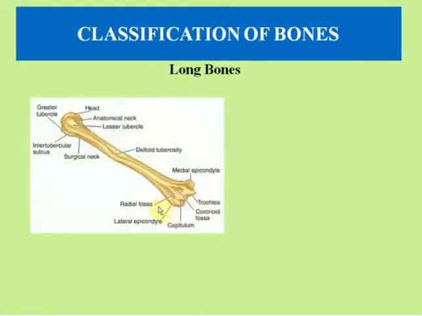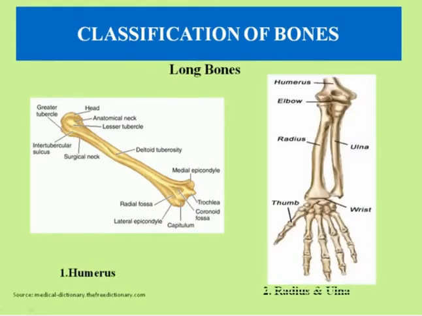Next comes classification of bones. We can also classify bones according to their length, like long bones, short bones, like this. So first of all, long bones. In long bones, first comes the humerus. You know, the humerus is a long bone in the arm or forelimb that runs from the shoulder to the elbow. Anatomically, it connects the scapula.